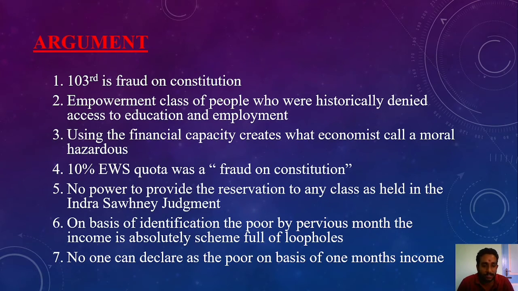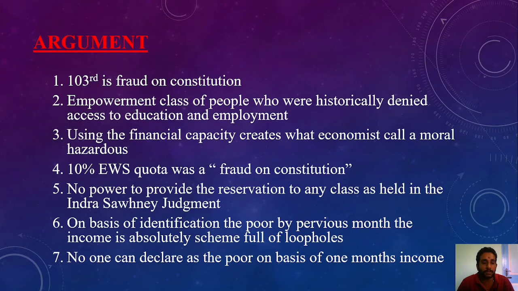And identifying the poor on the basis of the previous month's income is absolutely a scheme full of loopholes. I already mentioned that without checking whether the income is true or not, and the government doesn't have any information on whether the particular statement is true or not, they simply announce the value, which brings a major loophole in the Constitution. And I already mentioned the sudden lottery tickets which can bring lower income group people to the upper income group.